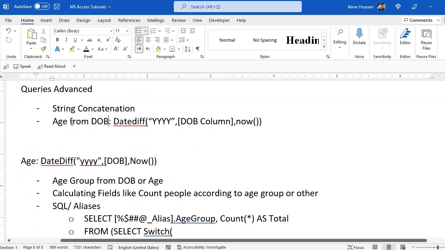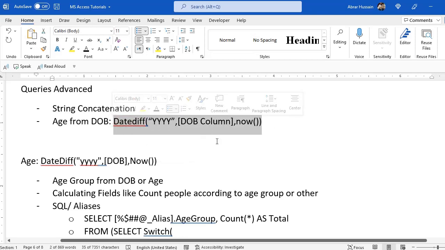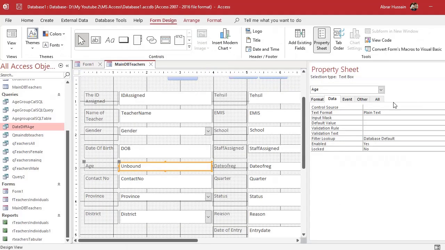We did this with age from DOB, date diff formula, that we did in the query. Same you can do in the form also. How? Now here you see this, the name of this text box is age, which is taken from that table. Now I want to remove this. I want here a formula.